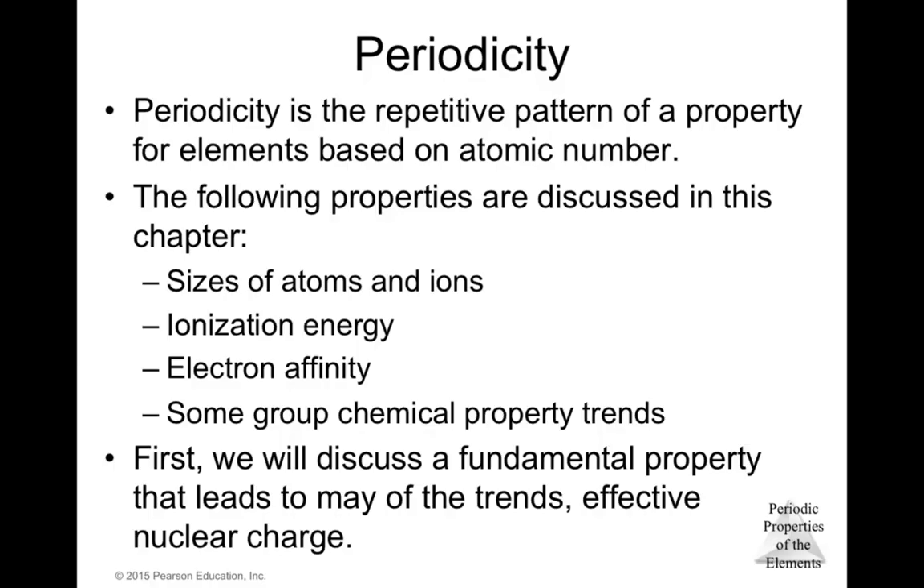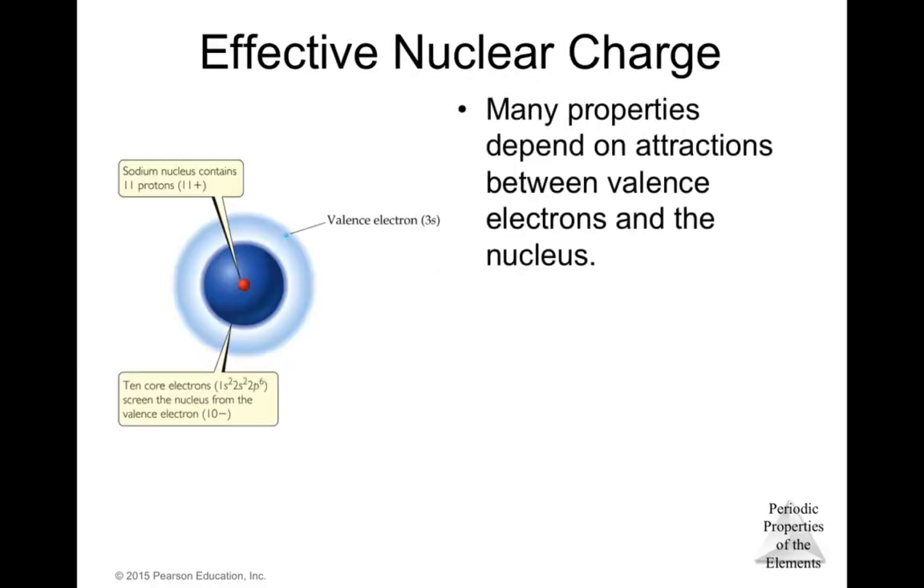Effective nuclear charge. The effective nuclear charge is the property that is basically the basis of all these trends. Many properties depend on the attraction between the valence electrons and the nucleus. Remember that the valence electrons are those electrons that are in the outermost shell of an atom. Okay, so those are the valence electrons, the ones that are in the outermost shell.